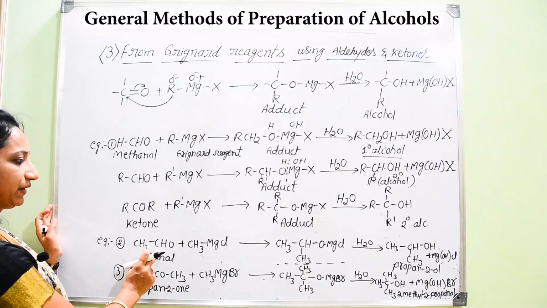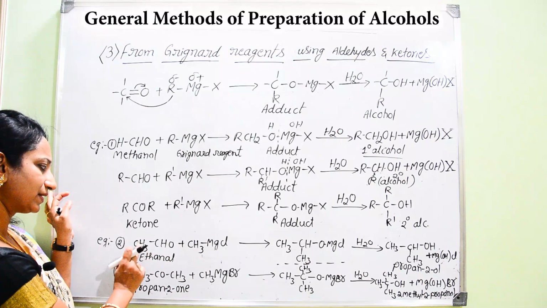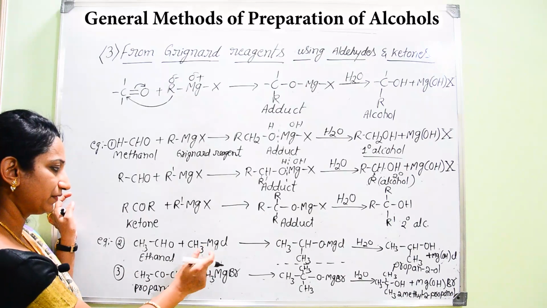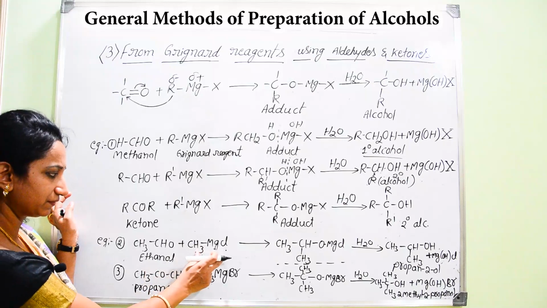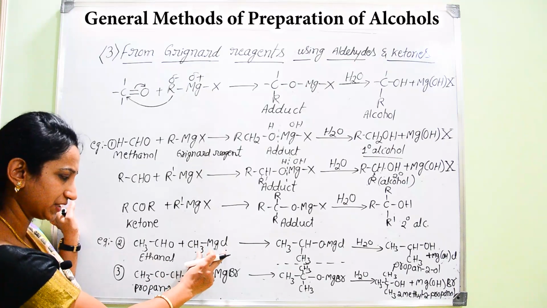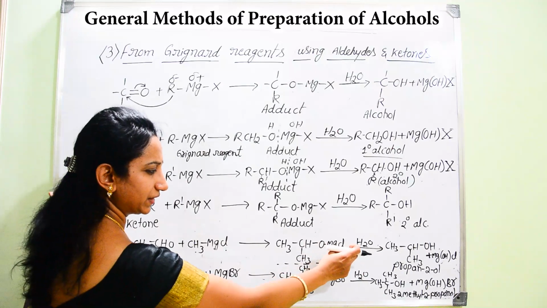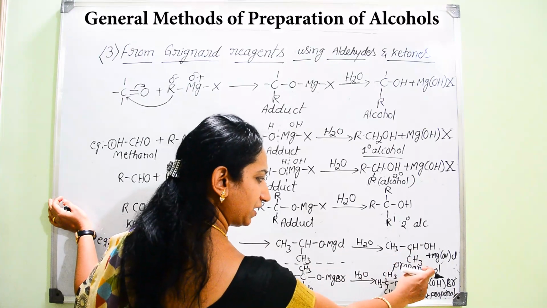Now, one particular example I have given: ethanal, CH3CHO, is treated with methyl magnesium chloride. That is one example of a Grignard reagent. It results in the formation of an adduct. On further hydrolysis, you end up with the secondary alcohol.